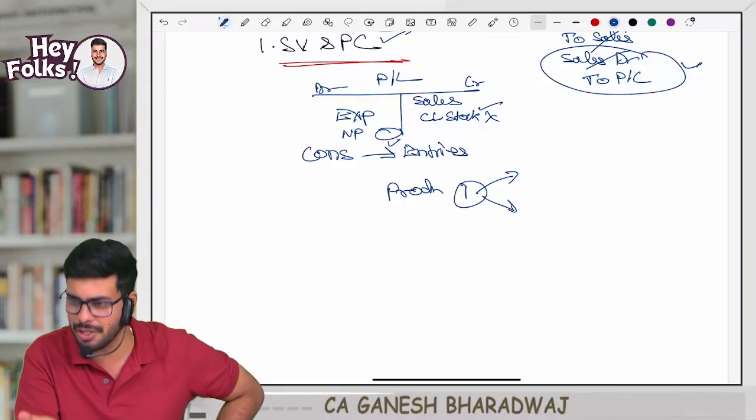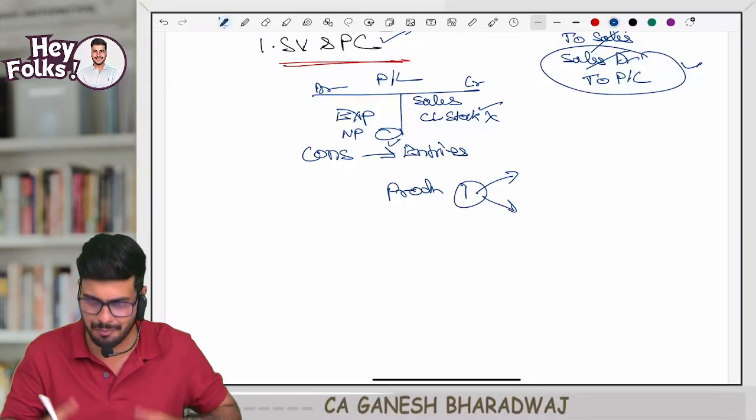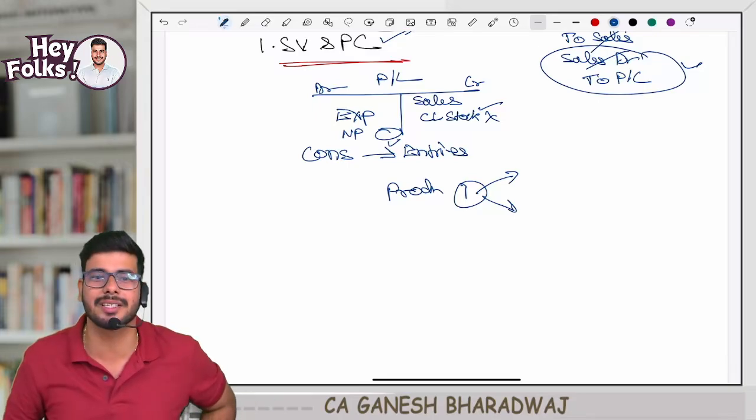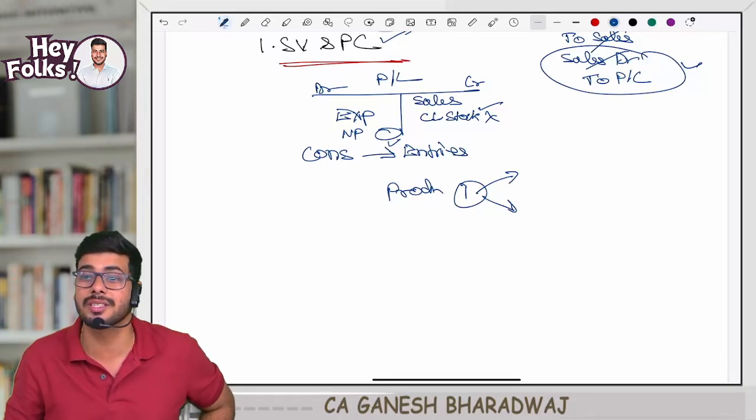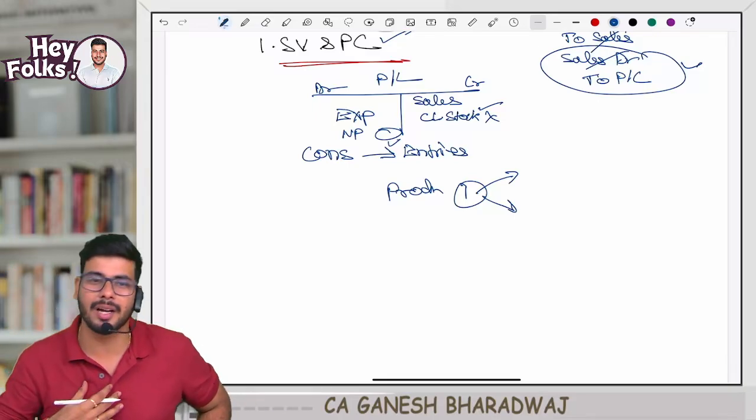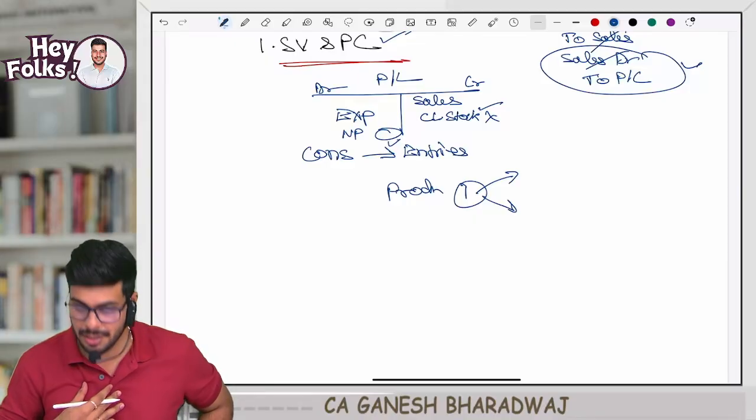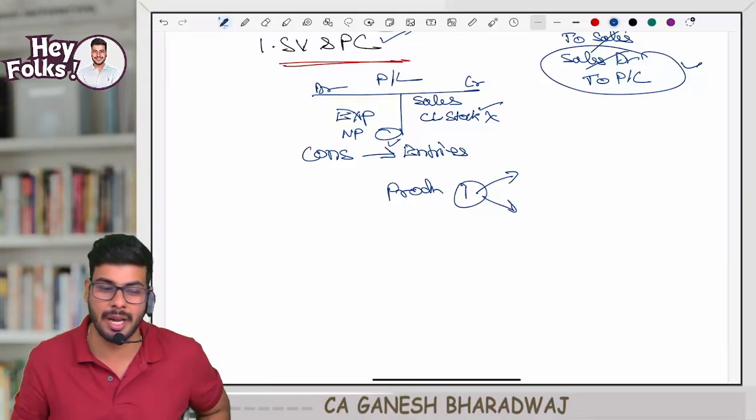That is nothing but your closing stock. Closing stock means what? I have produced, but I have not sold it. Clear with this, guys? That is called closing stock. This is how we are able to value our stock in this subject, cost accounting, and not in our financial accounting.